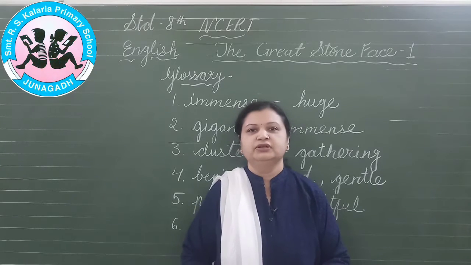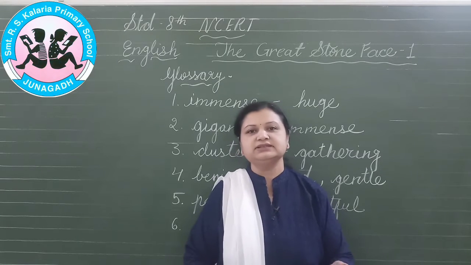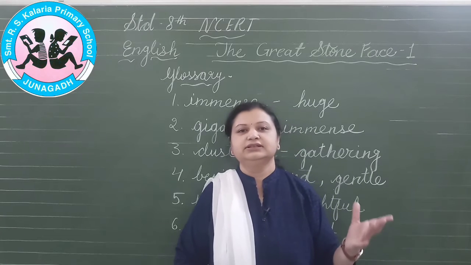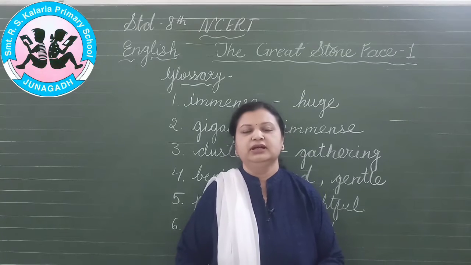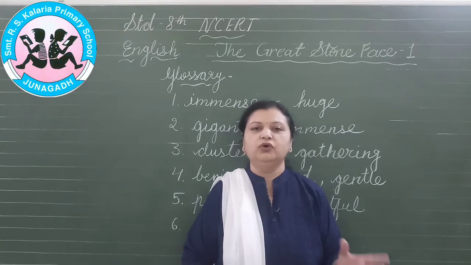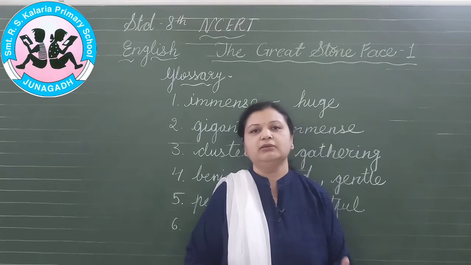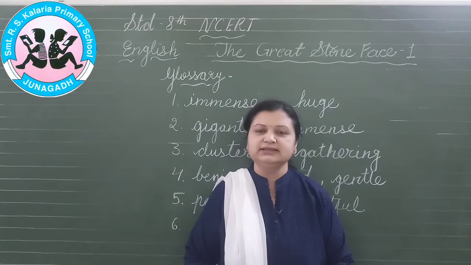There is a village where the villagers can easily see the mountain, and there is a face of a human being on it, and there is a prophecy. What prophecy is going on in this lesson, and what they are thinking about that great stone face, everything is given in this lesson.